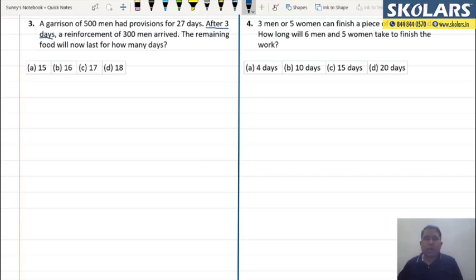So again let me just put down, now, repeatedly writing M1 into D1 by W1. अब मैं इसको डायरेक्टली लिखने की कोशिश करता हूँ, डायरेक्टली सॉल्व करता हूँ. Now just see 500 men.